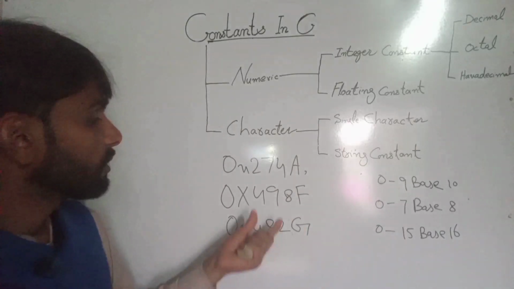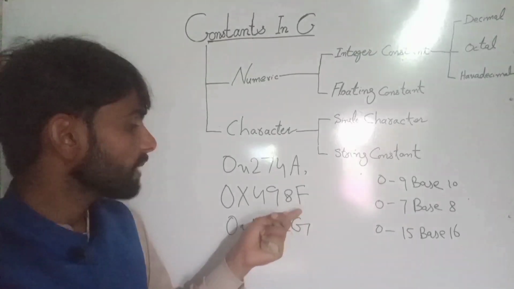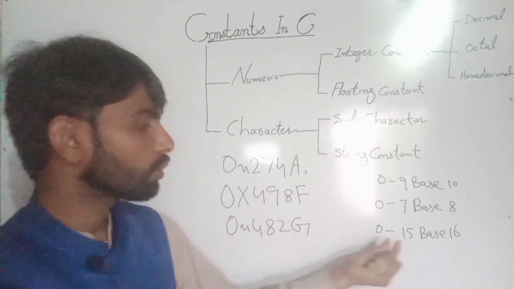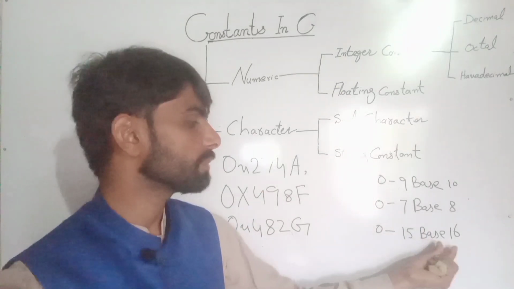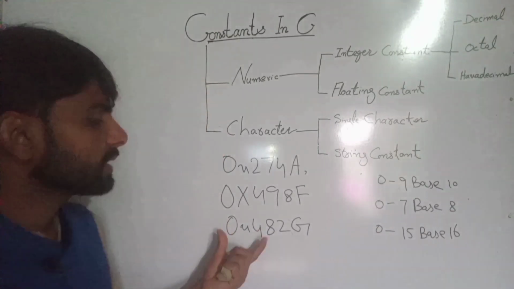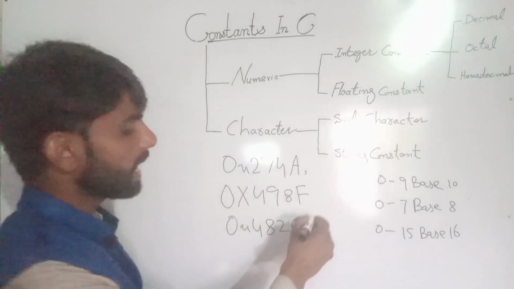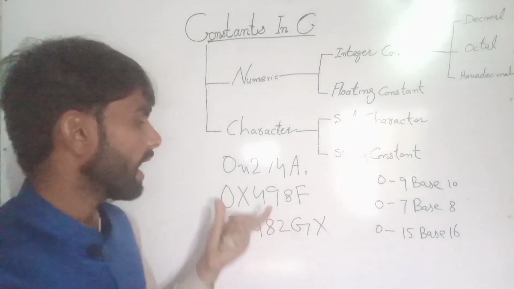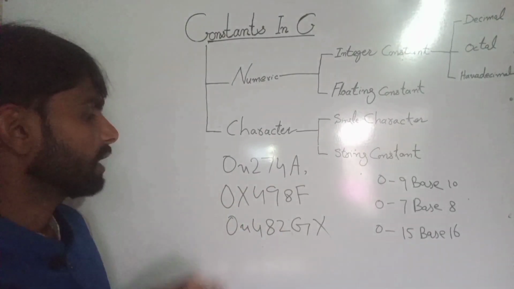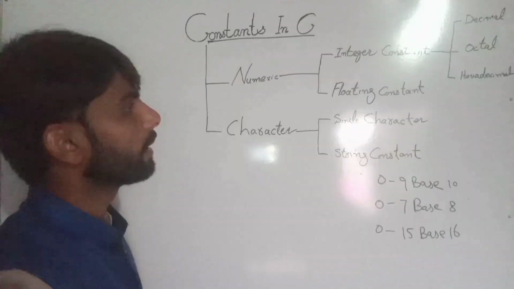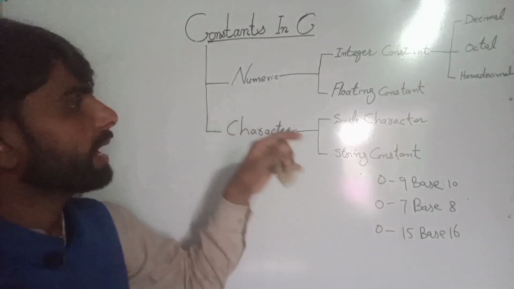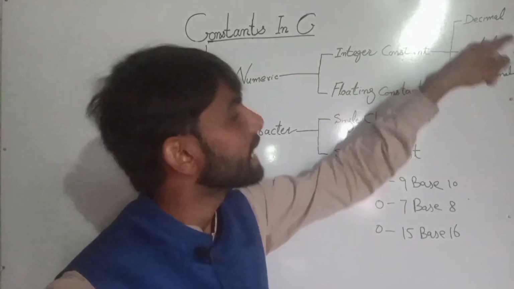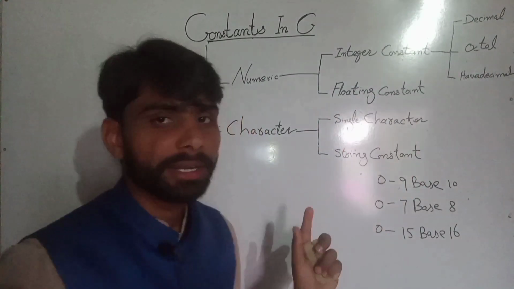Because the last alphabet digit is F, then it becomes 0 to 15 and base becomes 16. So an error will occur. I hope you got what is decimal, octal and hexadecimal data type, right?